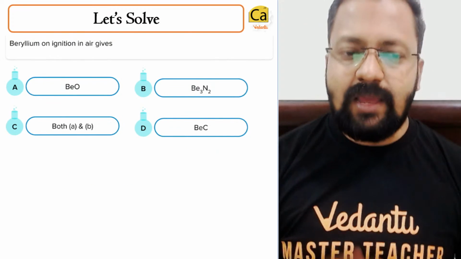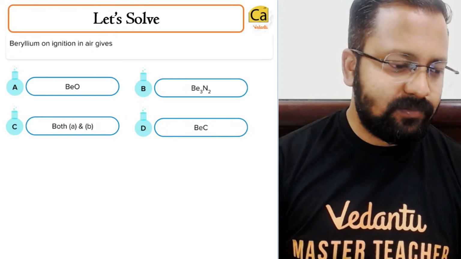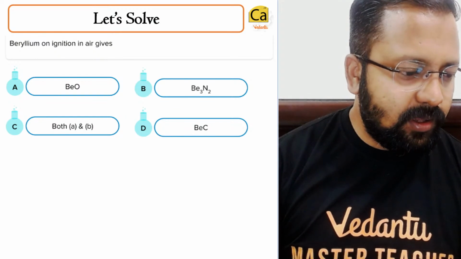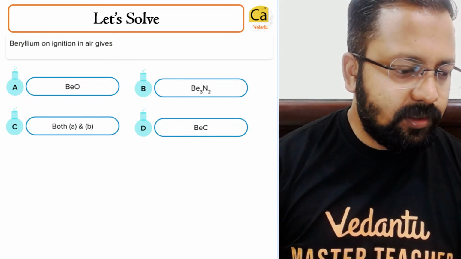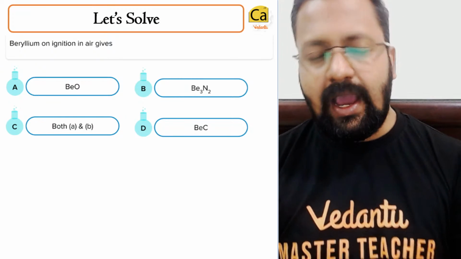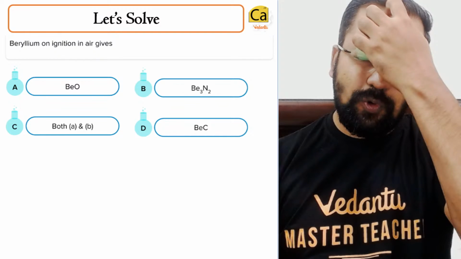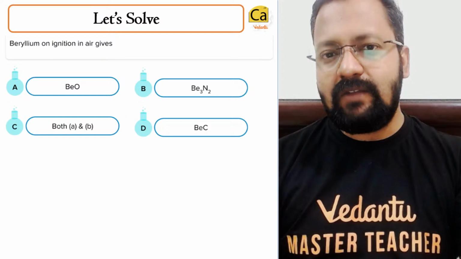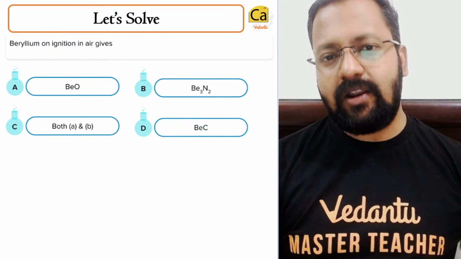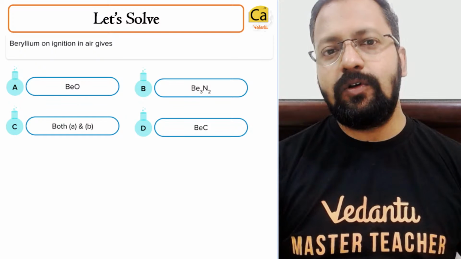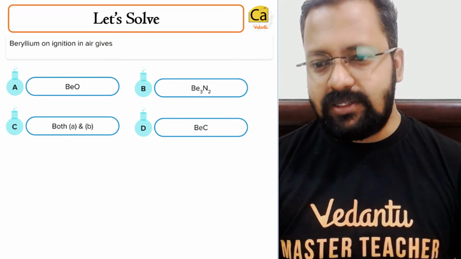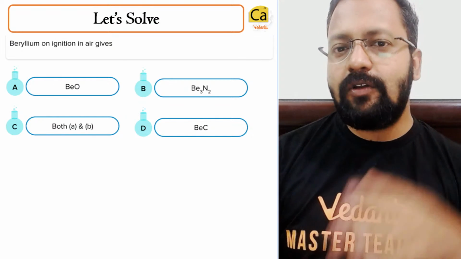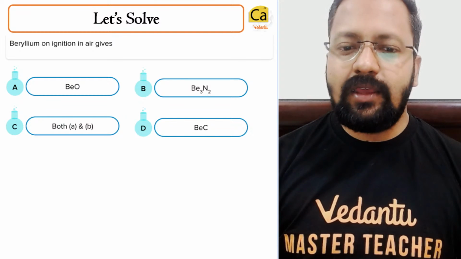Next, beryllium on ignition in air gives... Ionic mobility. Yes, VSG, ionic mobility will be inversely proportional to hydration enthalpy. However, you can say that ionic mobility is inversely proportional to the extent of hydration, which is inversely proportional to the charge density. If charge density is more, then the ion will be more hydrated and the ion will move slowly in an aqueous medium.